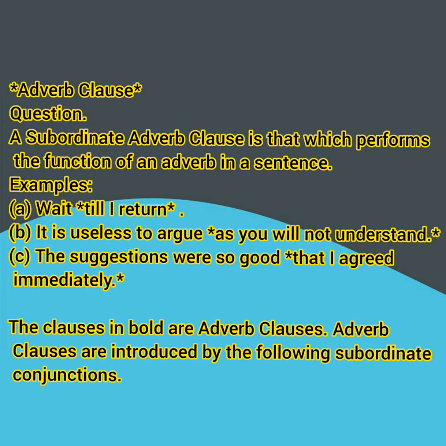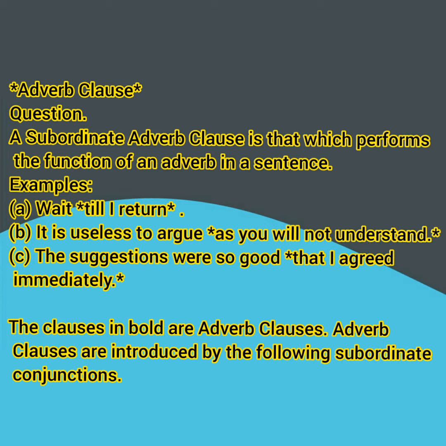Let's see the next clause, that is adverb clause. A subordinate adverb clause is that which performs the function of an adverb in a sentence. Example, wait till I return. It is useless to argue as you will not understand. The suggestions are so good that I agreed immediately. The clauses which are in the stars, that is till I return, as you will not understand, that I agreed immediately, are adverb clauses.